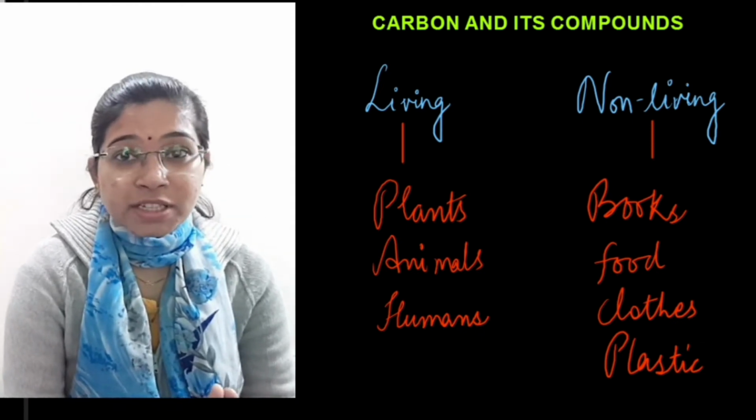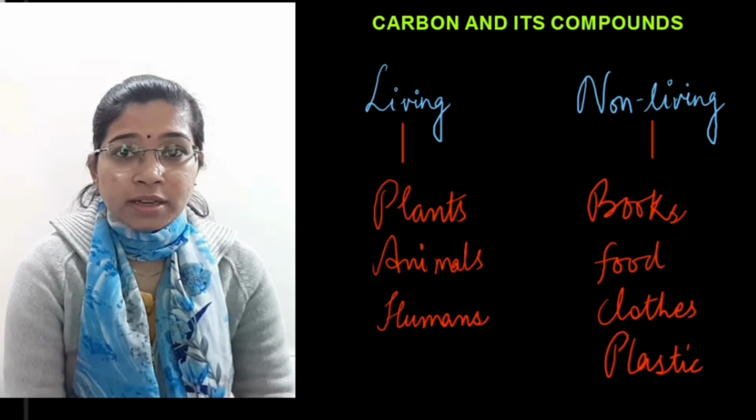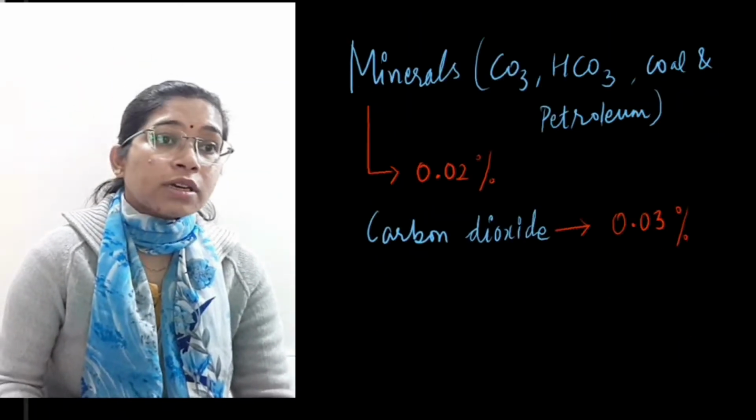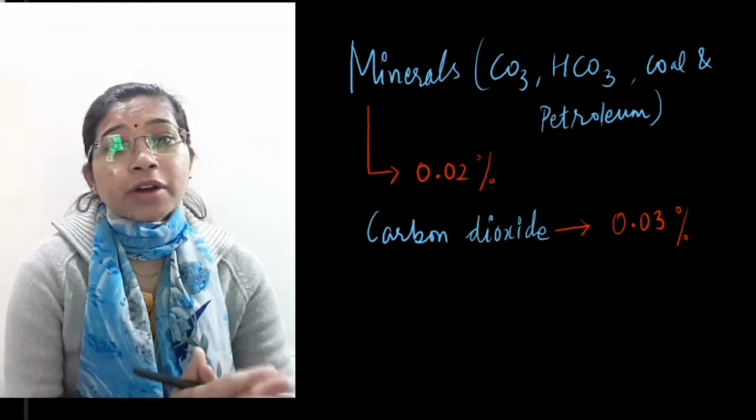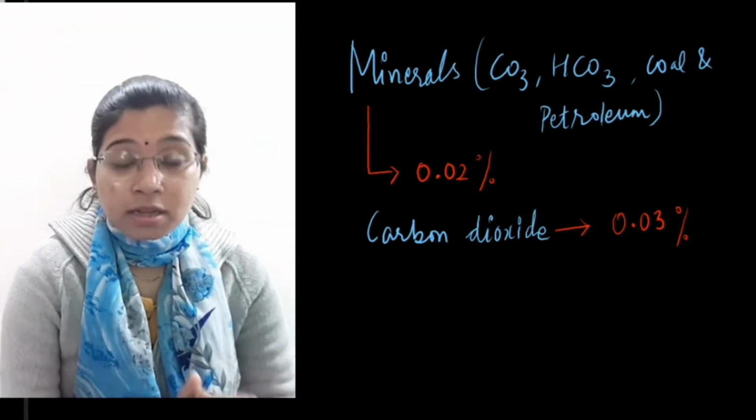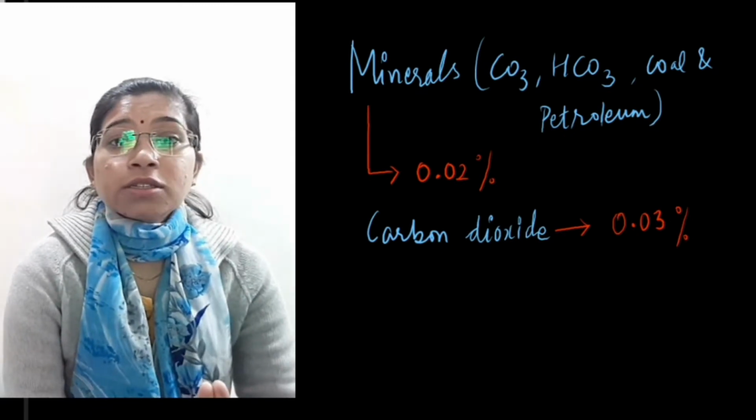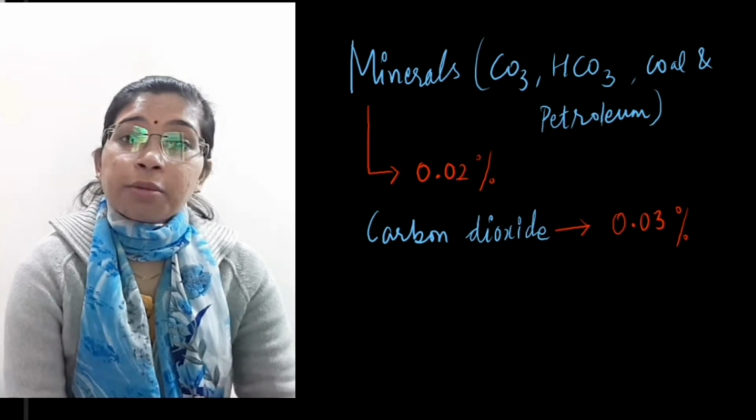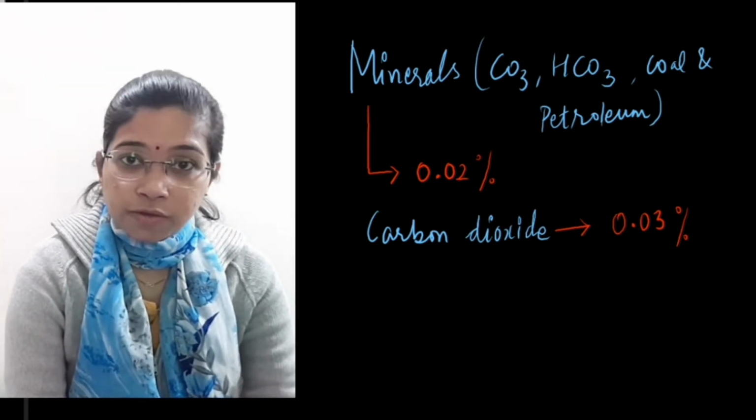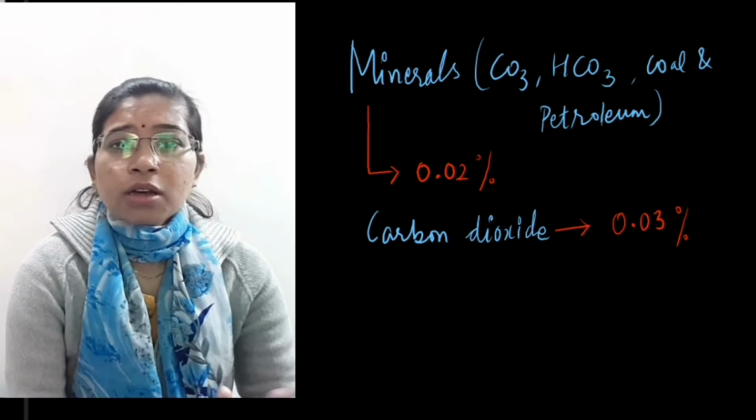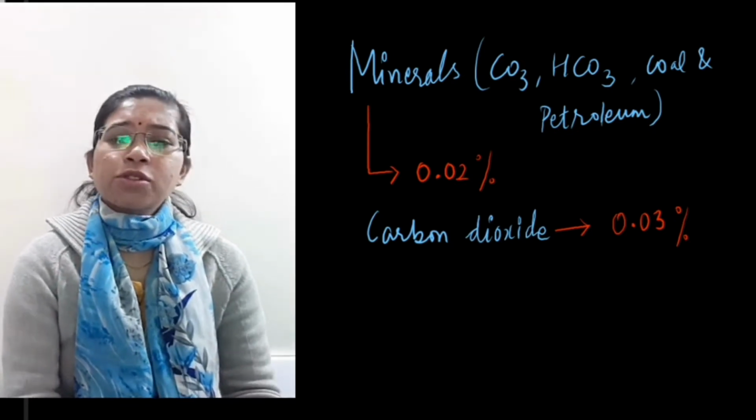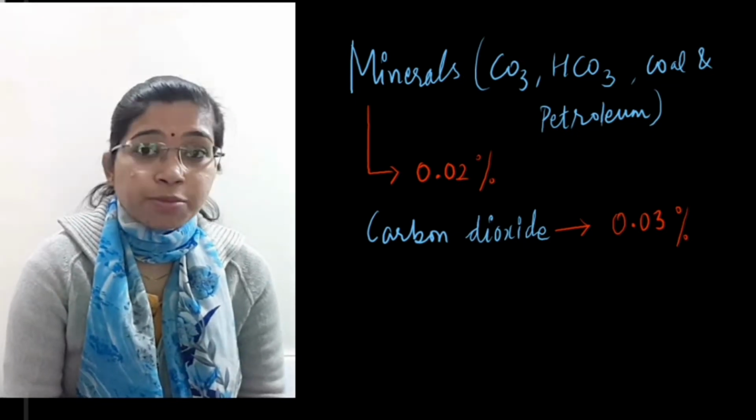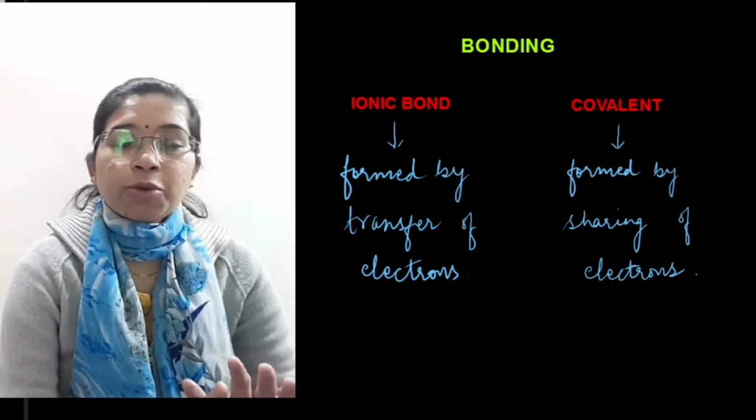So as I have mentioned before, carbon is very important and it plays a crucial role. In our atmosphere also, if you see, carbon is present in different forms, as minerals, carbonate, bicarbonate. This percentage goes like 0.02%. Whereas carbon dioxide, which is present in our atmosphere, is 0.03%. You may think that 0.02 and 0.03% is too meager, it is so less, but still it is of very much importance. Today first of all we will discuss the bonding in carbon.